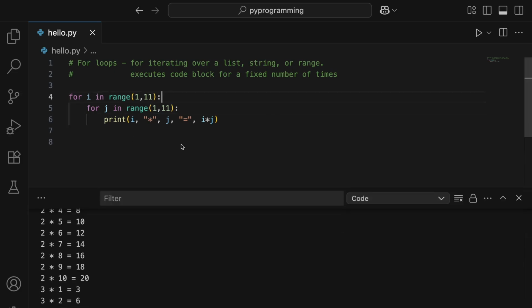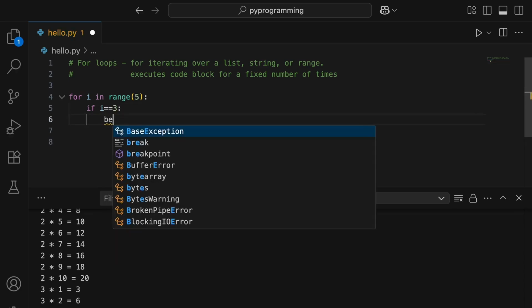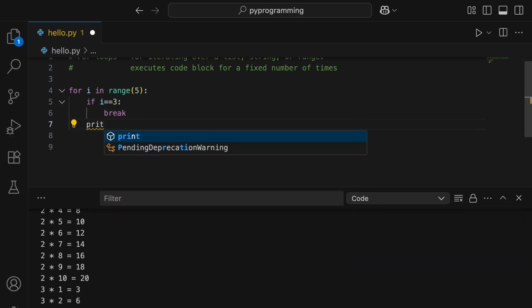Now let's check break and continue. So let's write another for loop. So for i in range, and let's just give a range as 5, and here we'll put a condition, because let's say if we want to print numbers from 1 to 4 for example, but we want to skip 2 or let's say 3. If we want to skip any of the numbers and we want to exit the loop, then we can do that using the break statement. So here we have to mention the condition. So if i is equal to let's say 3, then we'll exit the loop, and then let's just print i.